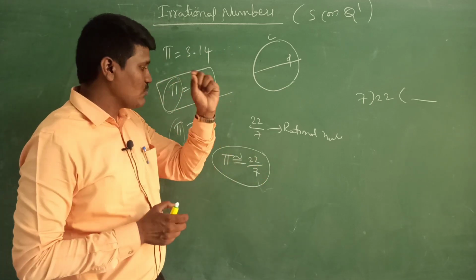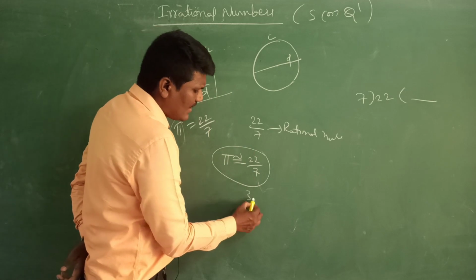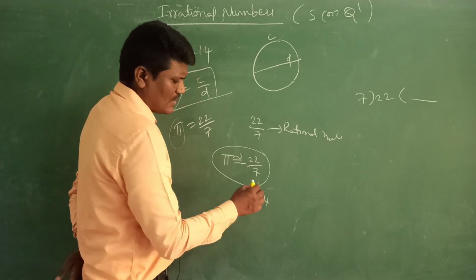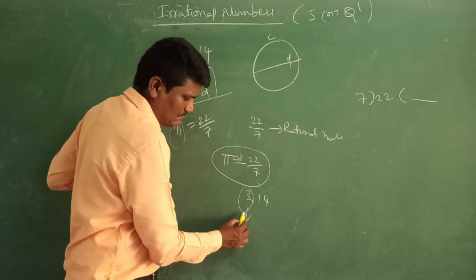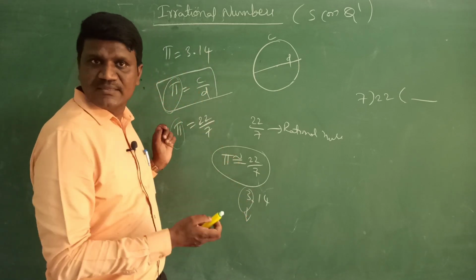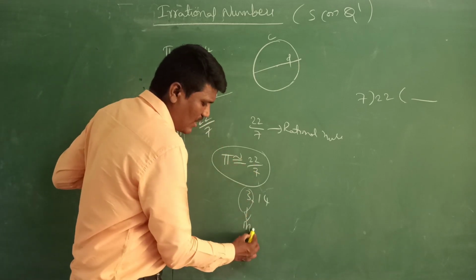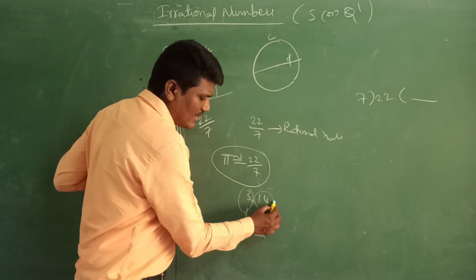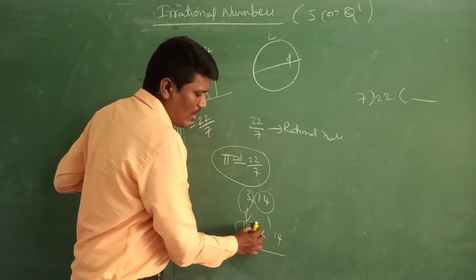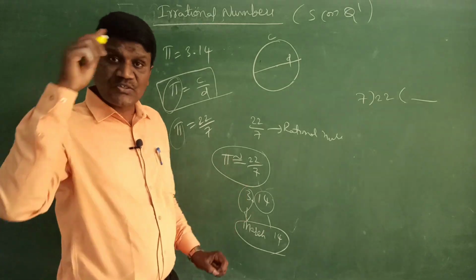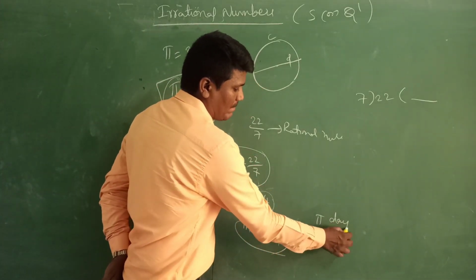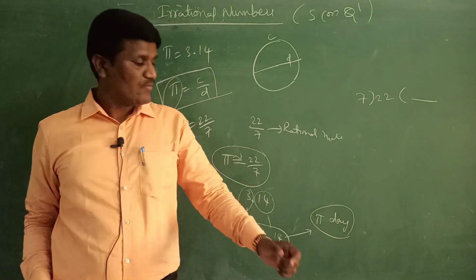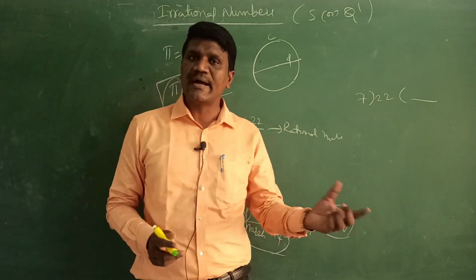Okay students, and one more point here, 3.14. Sometimes they may ask a question like this. 3 is nothing but March, right? We have 12 months. So 3 is March and 14 is 14. So March 14 we celebrate as Pi Day.